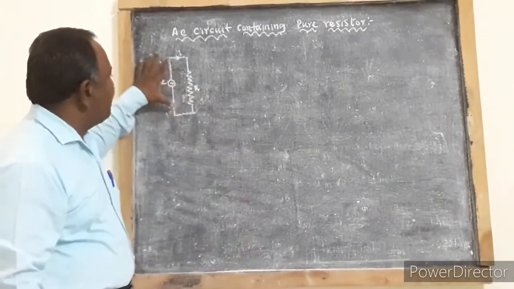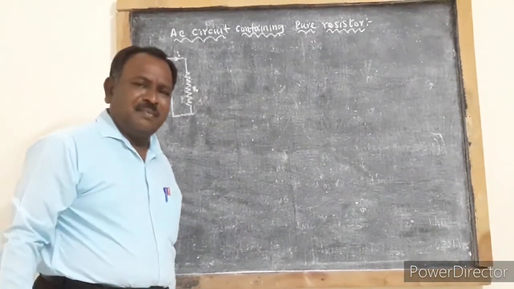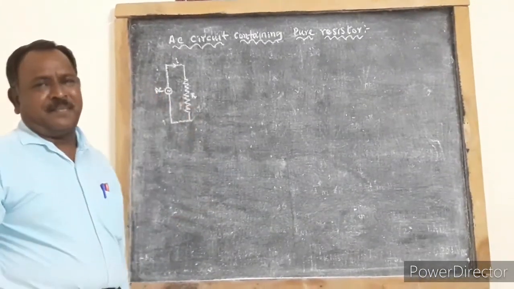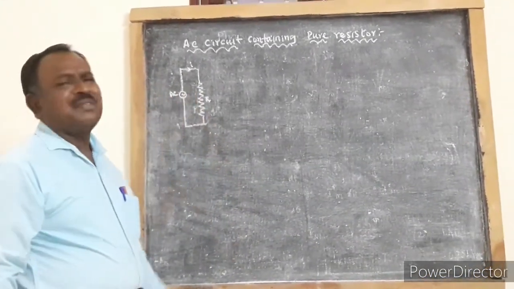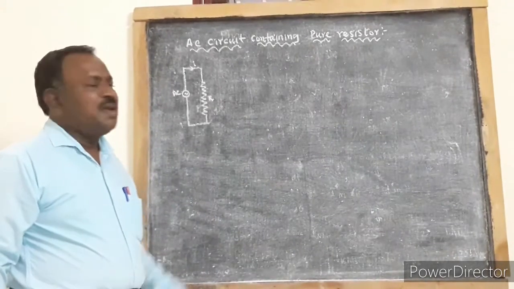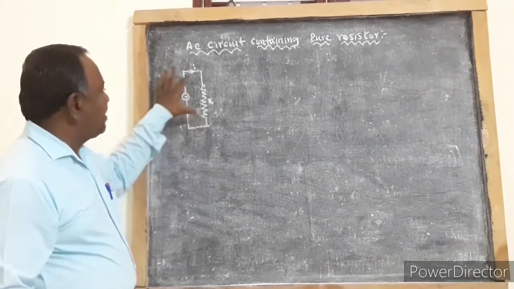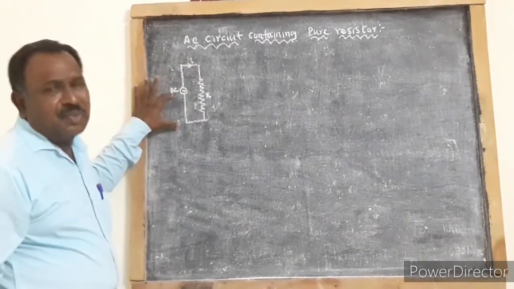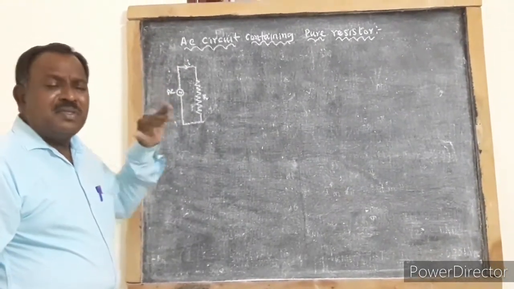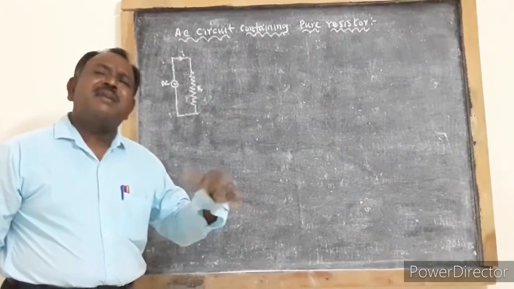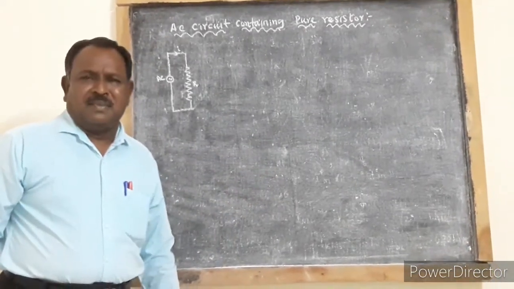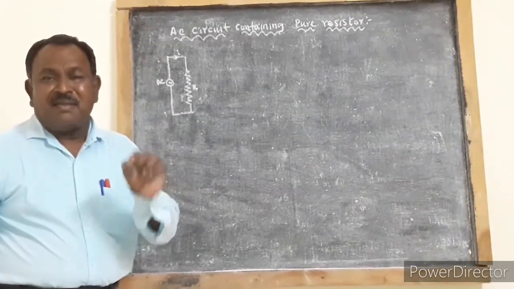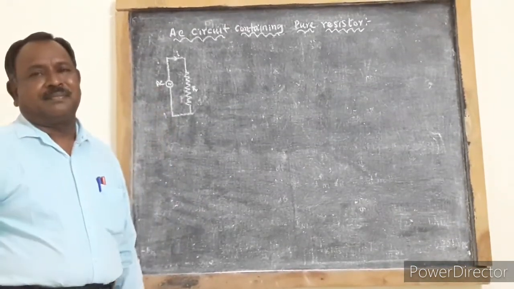So we are having an electrical circuit. This electrical circuit is purely resistive. Only we are having resistance. If it is so the case, when a circuit having pure resistance is connected to AC source, what is the relation between current and voltage? So we are going to analyze it by constructing phasor diagram.